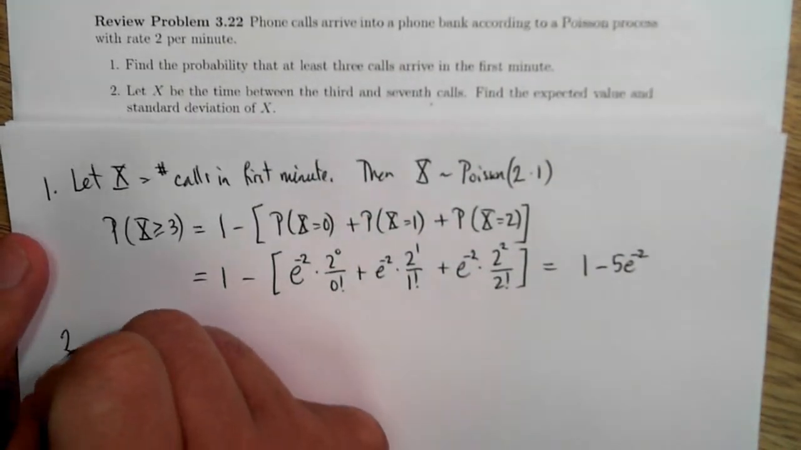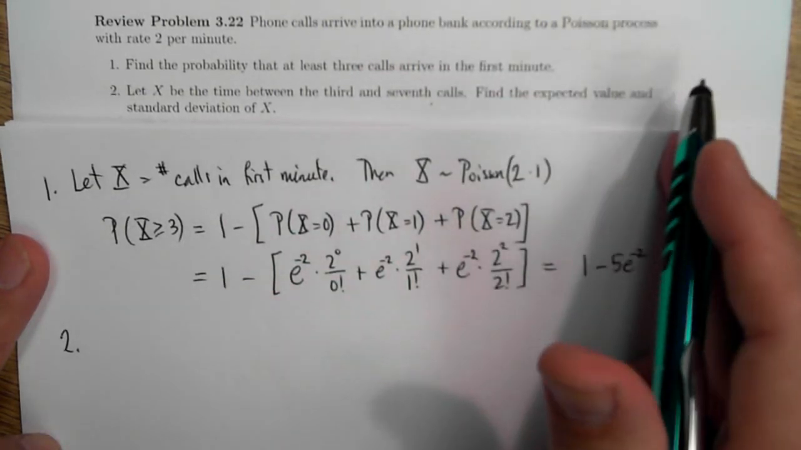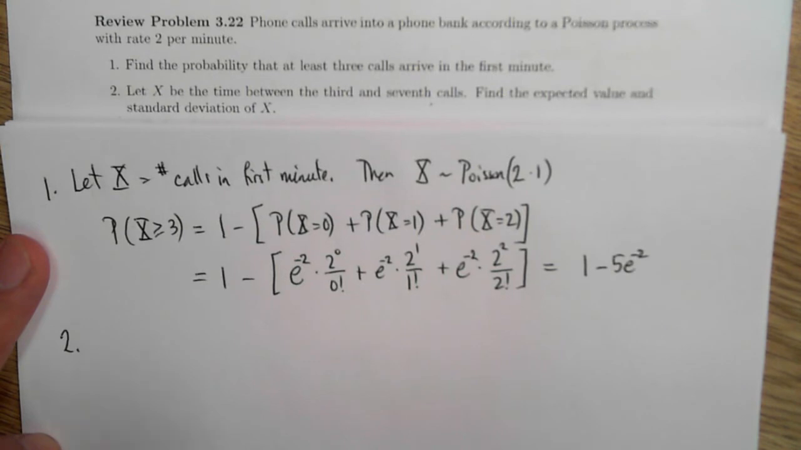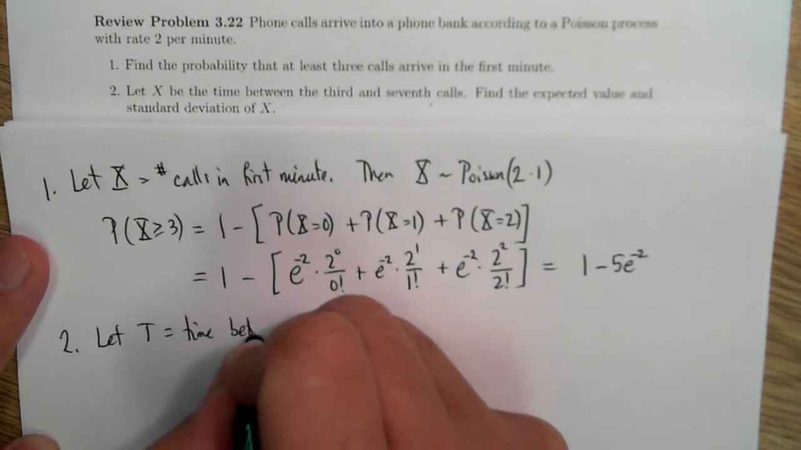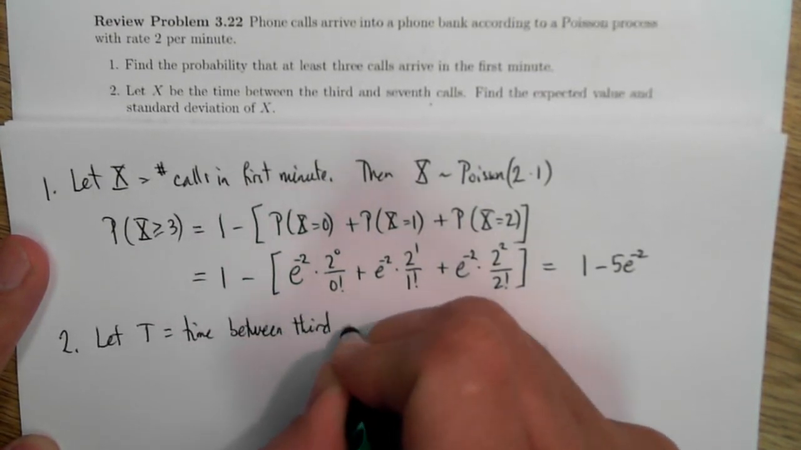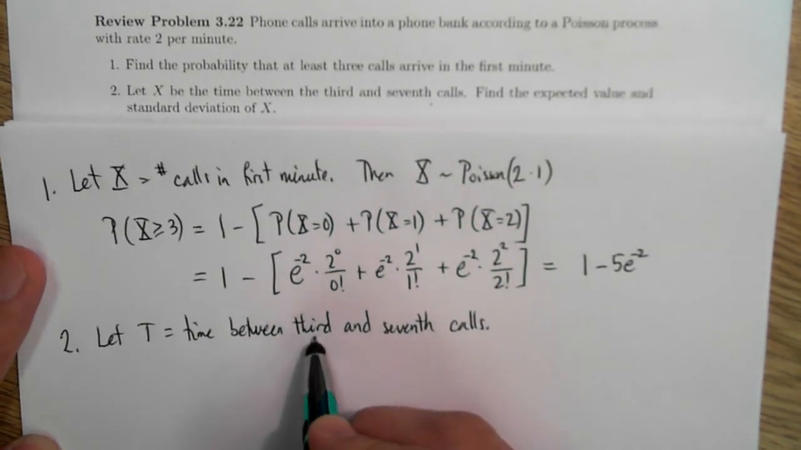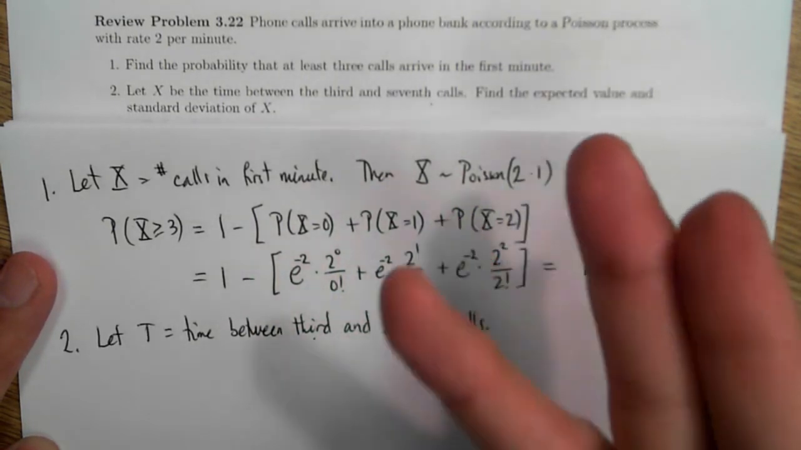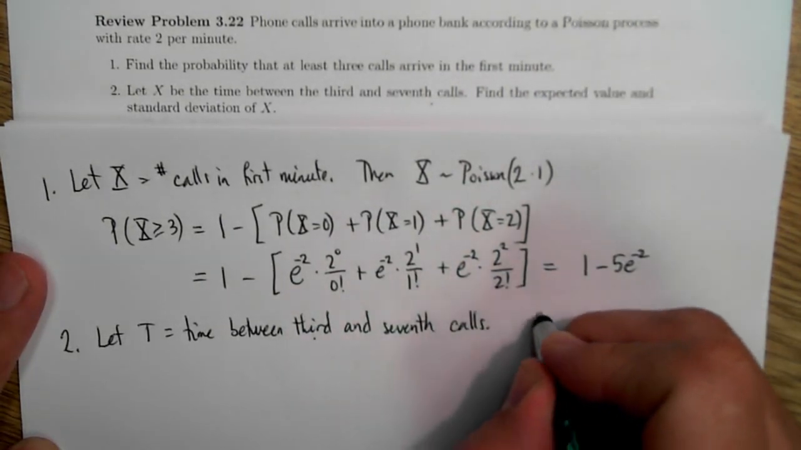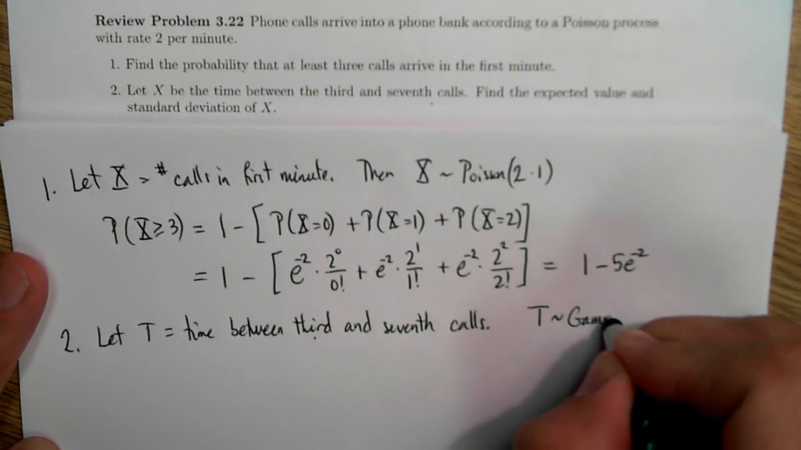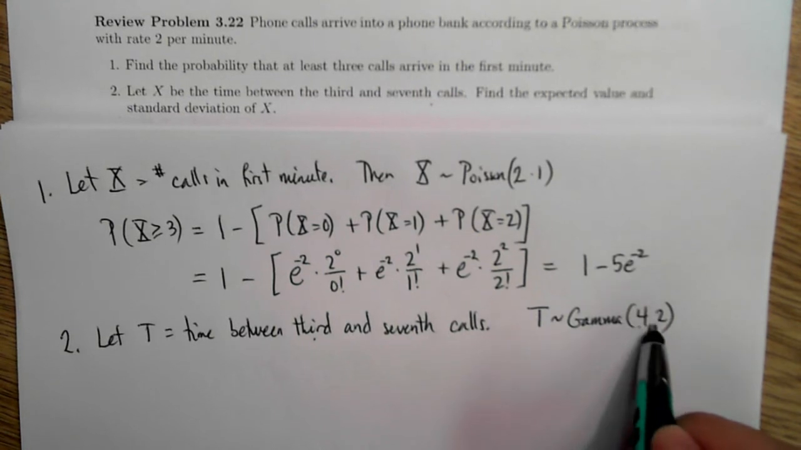That's problem number 1. Problem number 2. Let X be the time between the 3rd and the 7th calls. Find the expected value and the standard deviation for X. So let T be the time between the 3rd and 7th calls. So if I start the clock on the 3rd call, I'm waiting for the 4th, the 5th, the 6th, and then the 7th call, 4 phone calls. So if I'm waiting for 4 phone calls to happen, then T will follow the gamma distribution with parameters 4 and 2. I'm waiting for 4 more phone calls after the 3rd at rate 2 per minute.